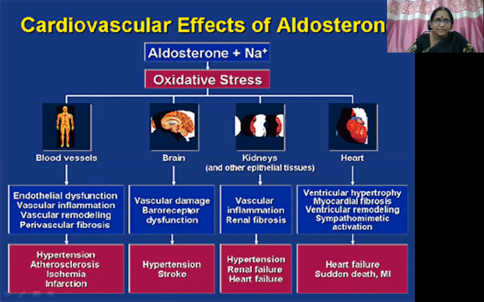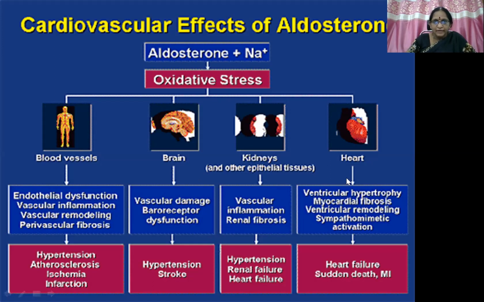Further fibrosis happens. Then in the brain, because of the oxidative stress, there is a possibility of vascular damage and baroreceptor dysfunction, giving rise to hypertension and stroke. And in the kidneys, vascular inflammation and renal fibrosis will result. Same is the case with perivascular fibrosis and here renal fibrosis. So the net effect will be hypertension, renal failure, and heart failure.